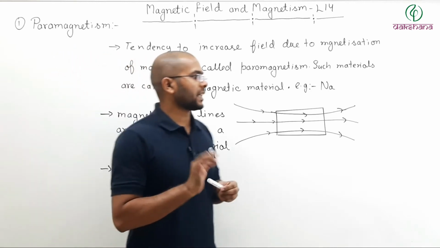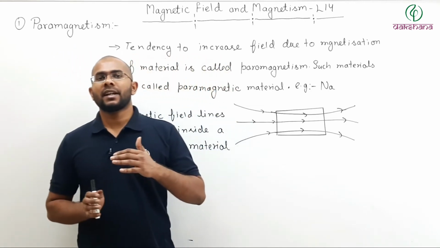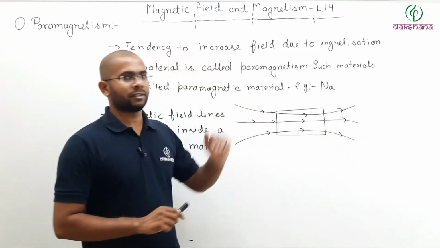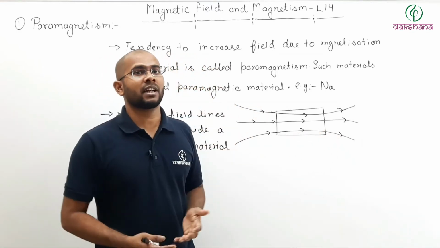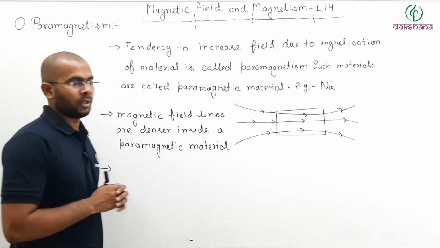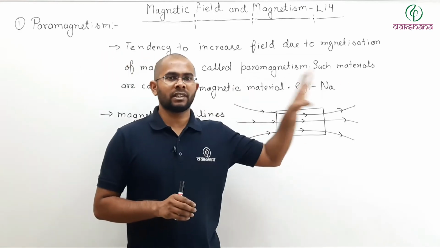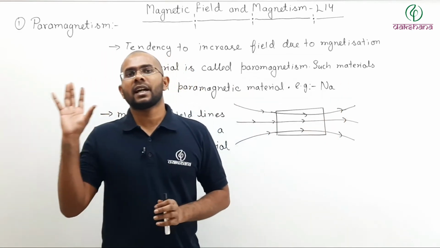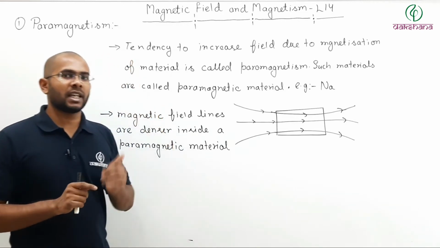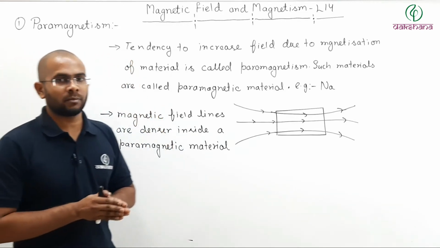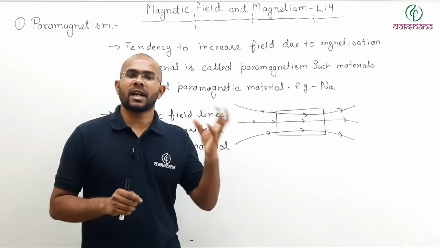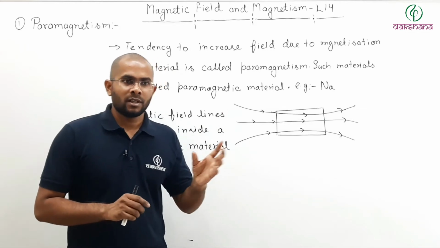Now, when a paramagnetic material is placed inside a non-uniform field, for example the external field which is magnetizing our material, in some areas the field is weak and in other areas the field is strong. As you know, some materials are attracted towards a magnet and some are repelled.